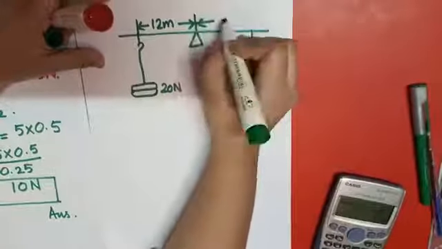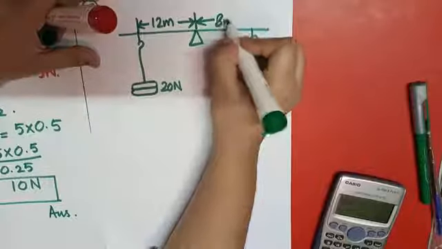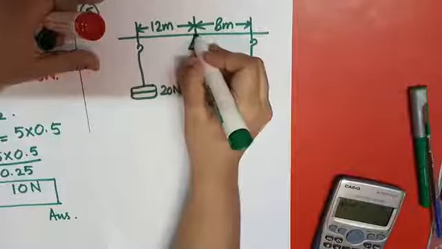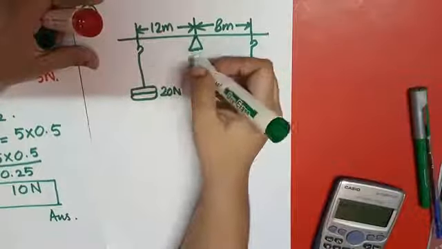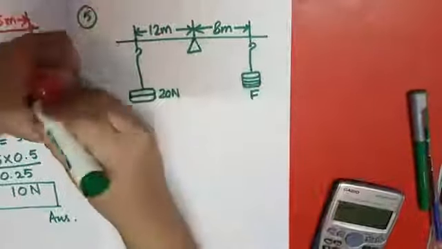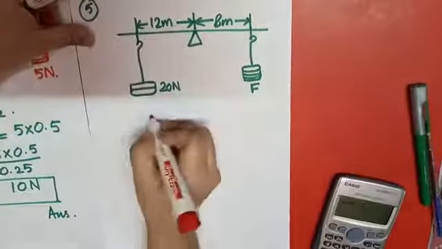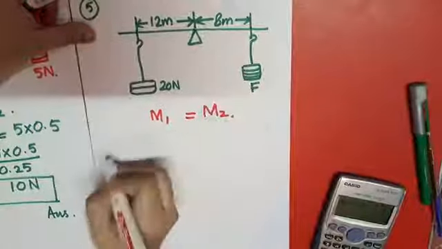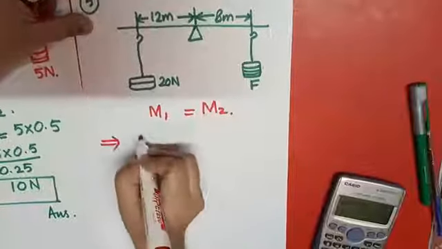Its length from the center is 8 meter. Practically this fulcrum should be longer, as we can easily hang this weight. So what we have to do next, you know very well, moment 1 equals moment 2. So we can calculate it. How can we calculate it?